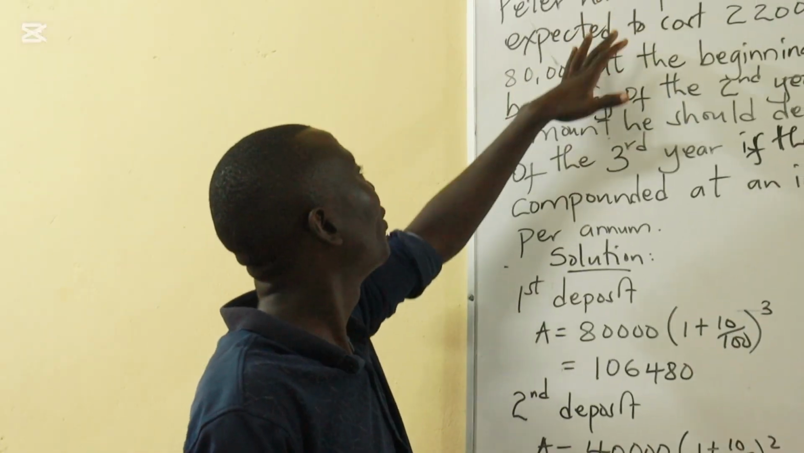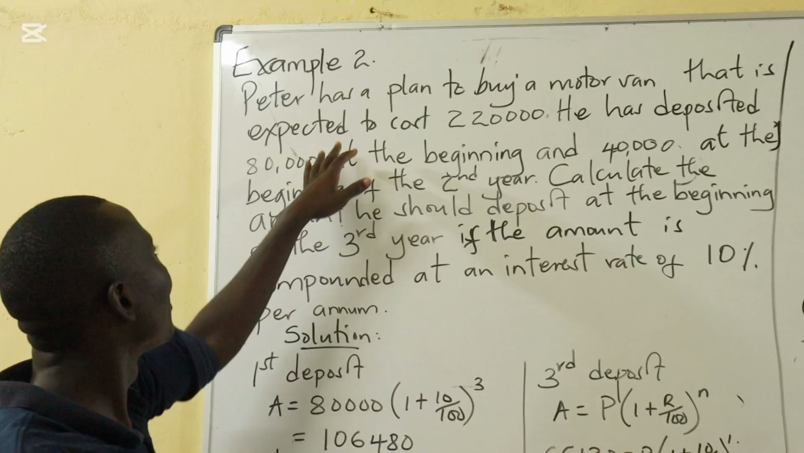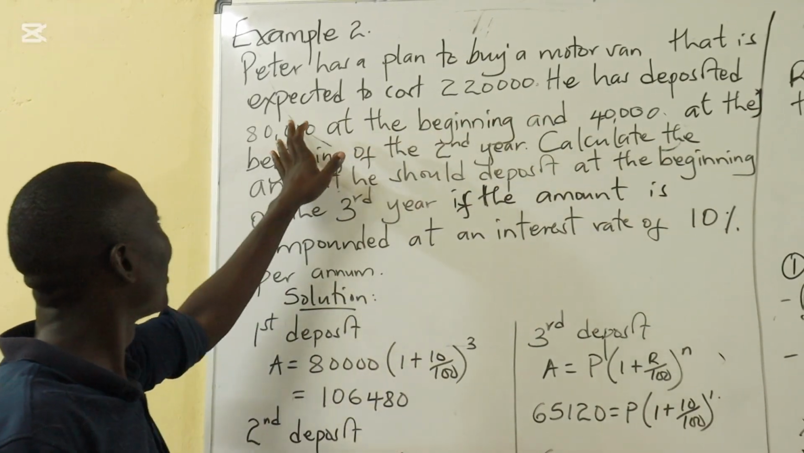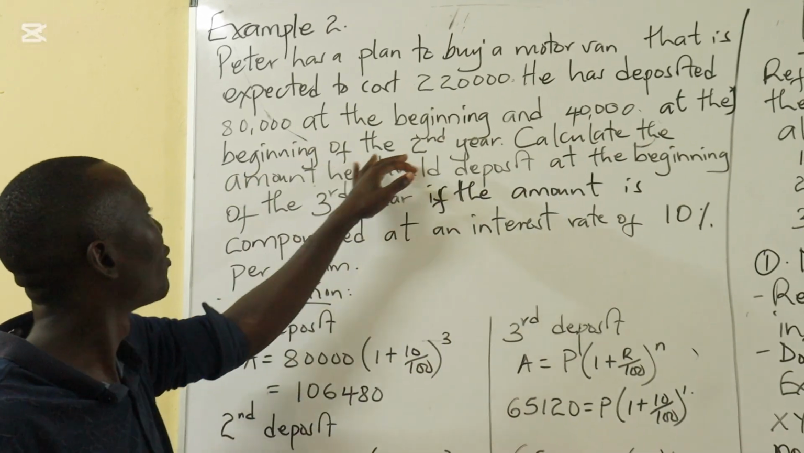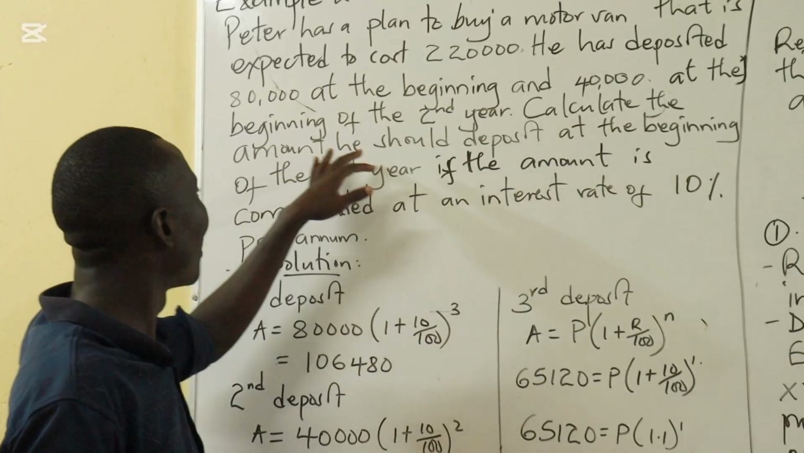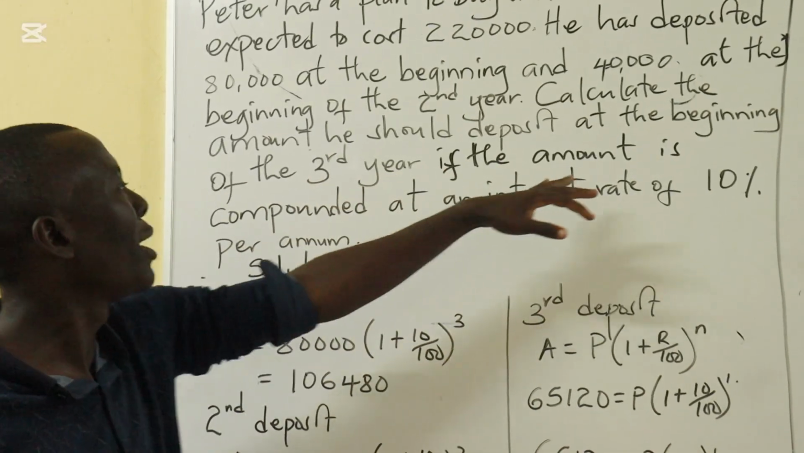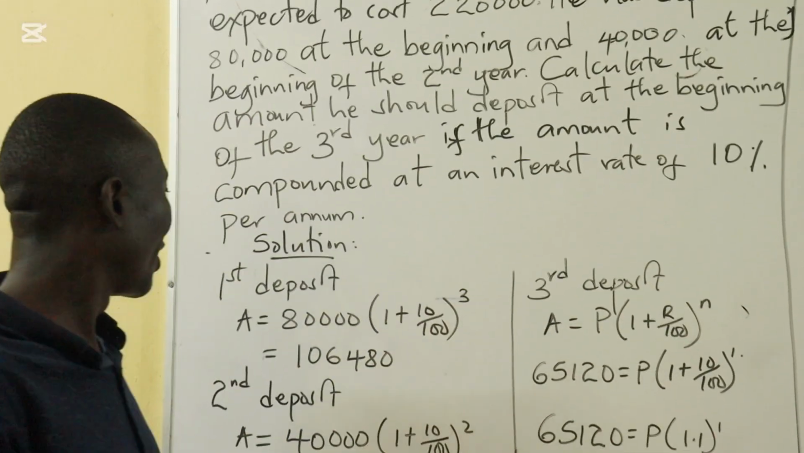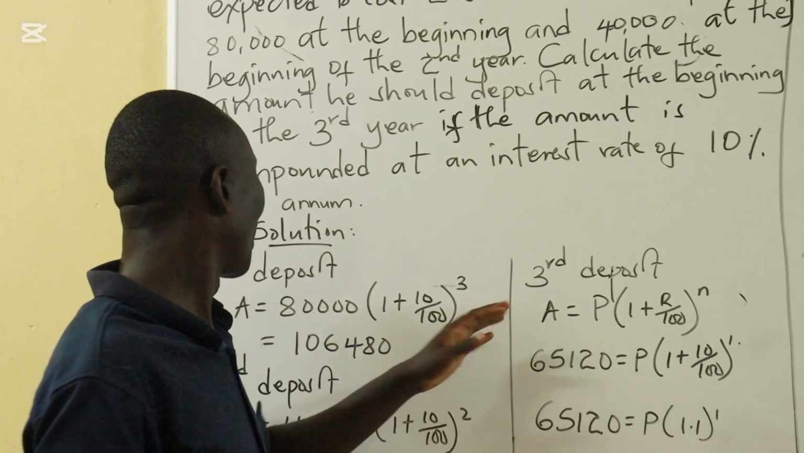In example 2, Peter has a plan to buy a motor van that is expected to cost 220,000 shillings. He has deposited 80,000 at the beginning and 40,000 at the beginning of the second year. That means 80,000 at the beginning of the first year. Calculate the amount he should deposit at the beginning of the third year if the amount is compounded at an interest rate of 10%. Remember, we said the formula for compound interest is amount.